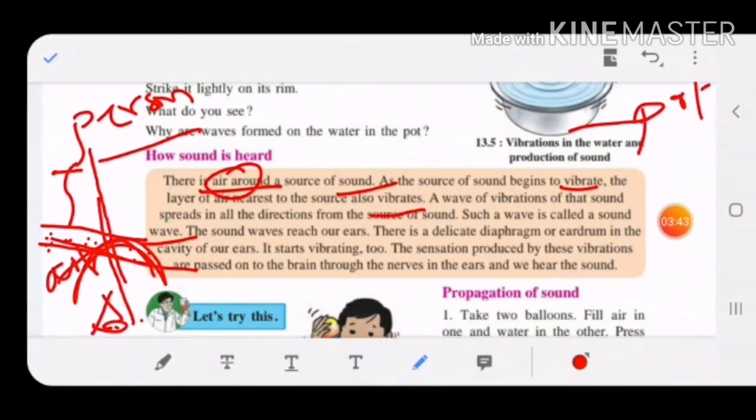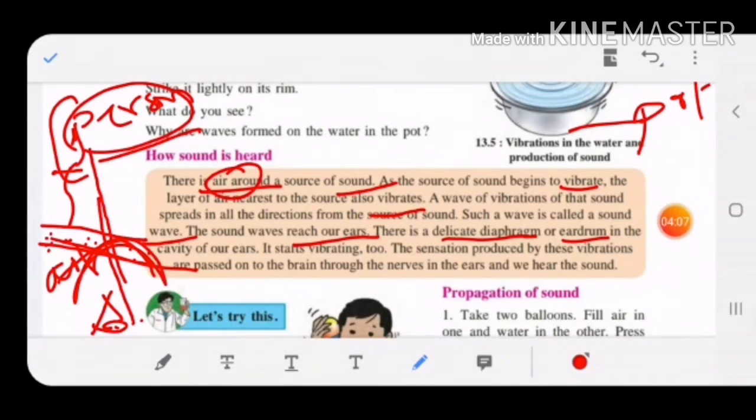So such a wave is called a sound wave. The sound wave reaches our ears. And how do we hear now? When this sound wave reaches our ears, in our ear there is a delicate diaphragm or eardrum. It also starts vibrating.